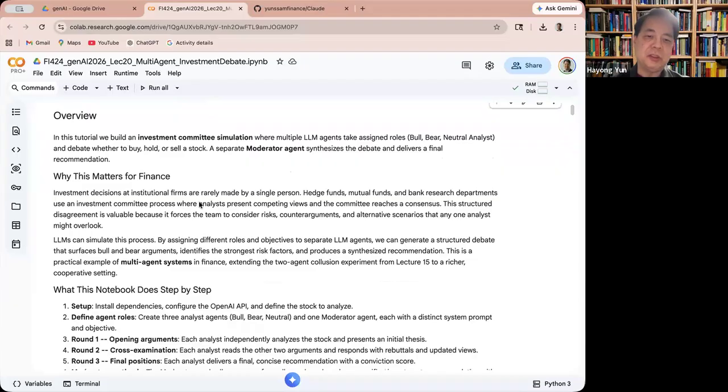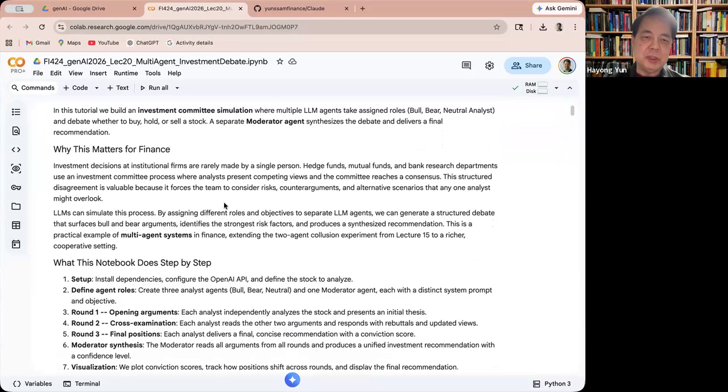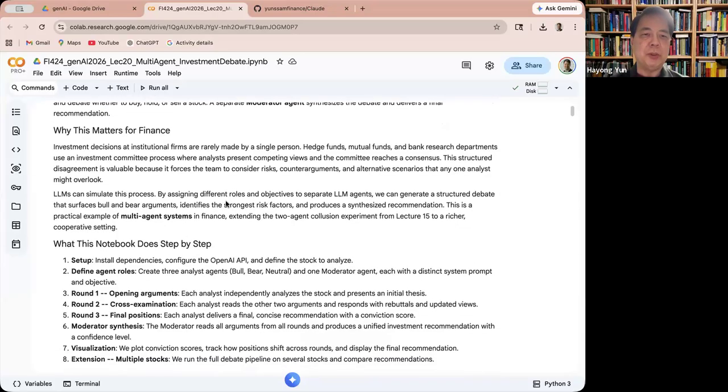So this is technically not new. In lecture 15, we saw LLM agents compete with each other in a bidding war and selling products. This is sort of like having multiple agents exchanging opinions and then seeing where the consensus reaches. But I think this example is interesting to show you how these multiple LLMs can actually be used for discussing a matter.